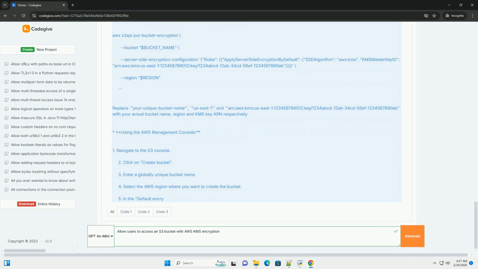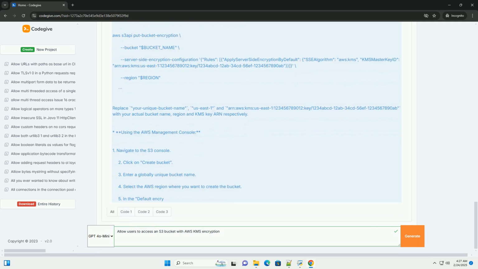Regular key rotation: rotate your KMS keys regularly to reduce the risk of compromise. AWS KMS supports automatic key rotation. Monitor and audit: monitor KMS key usage and S3 bucket access logs to detect and respond to any suspicious activity. Use CloudTrail for comprehensive auditing.